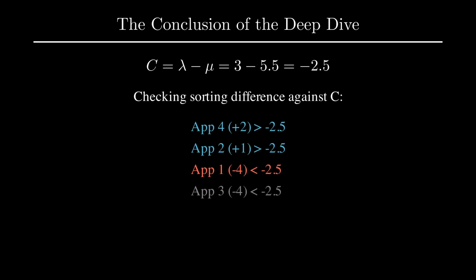Furthermore, our separating line constant C equals negative 2.5. If we check our sorting difference P minus A against this line, app 4 and 2 are greater. App 1 and 3 are lesser. The sweep line sorting method works because it implicitly finds this exact C boundary, while the priority queues handle the exact lambda and mu rejections natively by discarding the weakest elements.